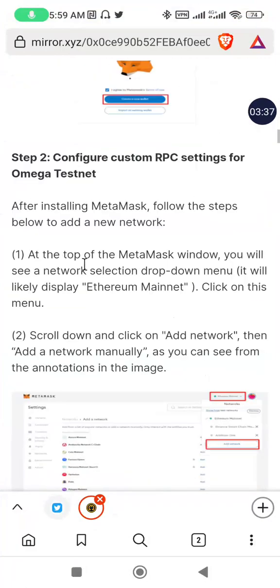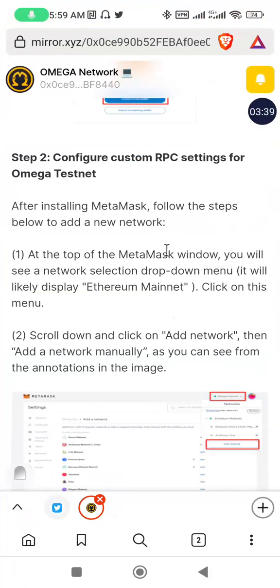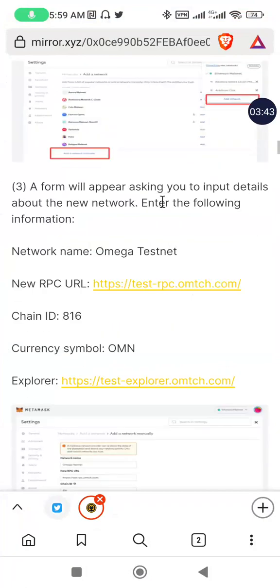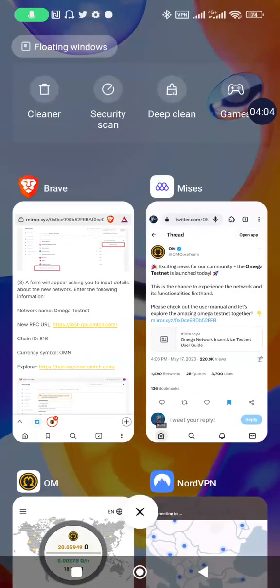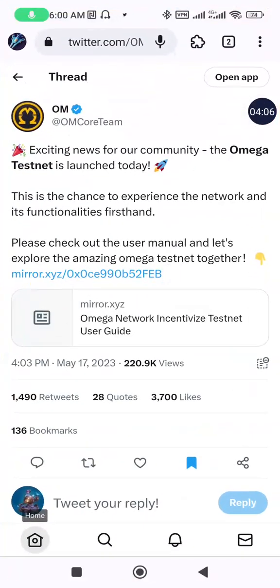So what we'll be doing here, the first information is for you to install Metamask if you don't have Metamask already. After installing Metamask, the next thing you will do is add the Omega testnet network to your Metamask. So I'm going to add mine here now. I'll copy the first network name, the first information.